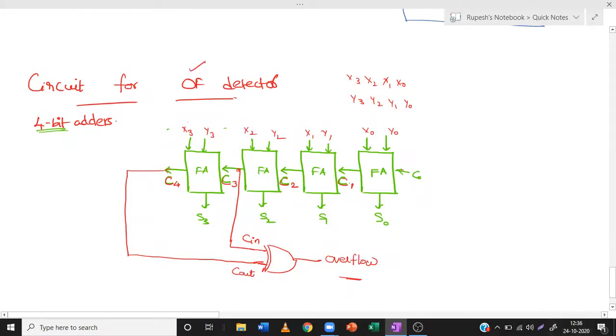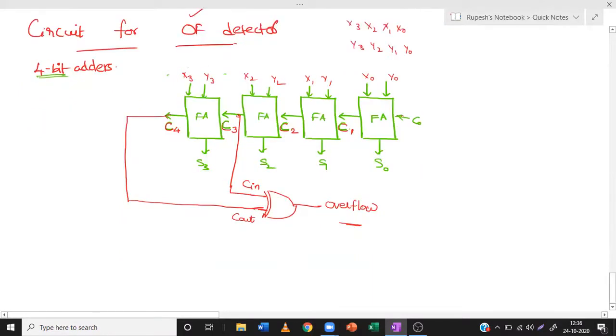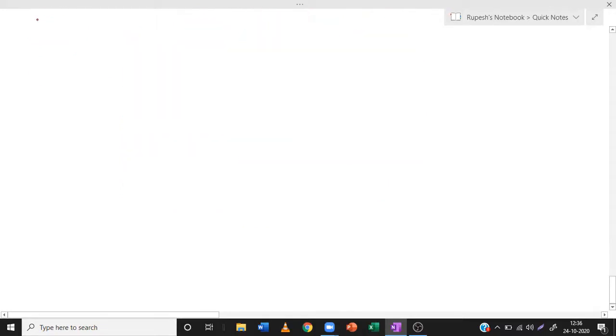Good. Now let us see some software application of the problem of overflow. Okay, now we are going to see the software application of this overflow problem.